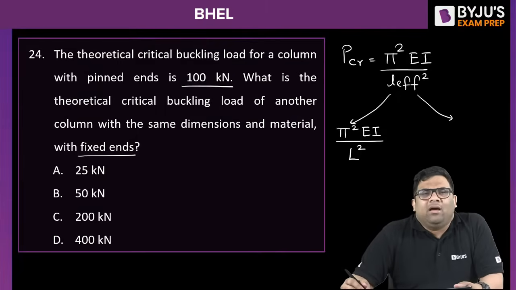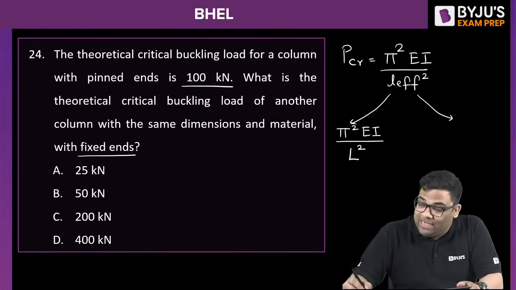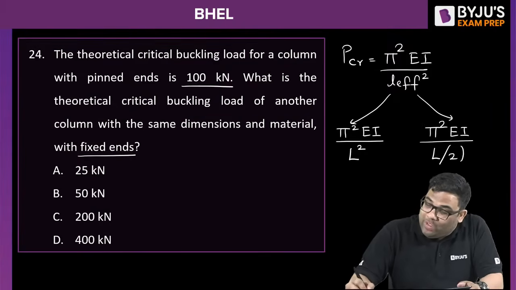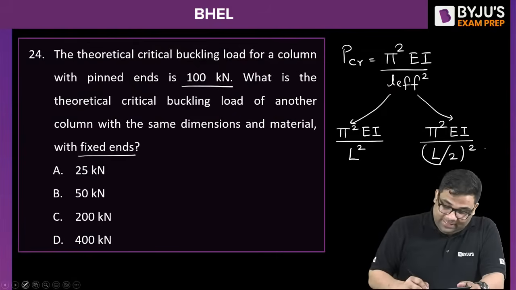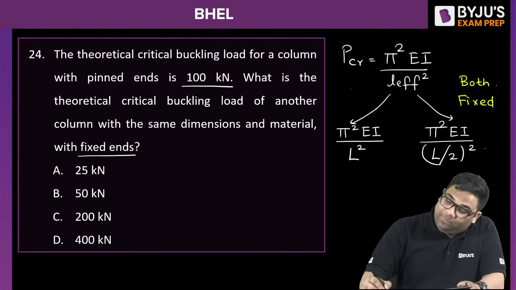Or I can say 95% is covered, 90 to 95% is covered, okay. Always I will give a factor of safety, right? So pi square EI by (L by 2) square, right? Yes, if we have both ends fixed, then this is the formula, right? And both pinned, so this is the formula.